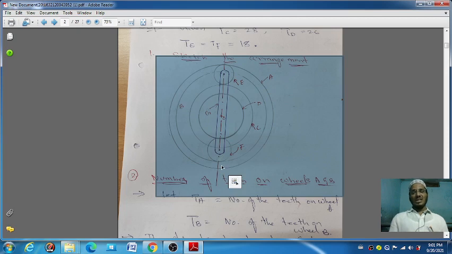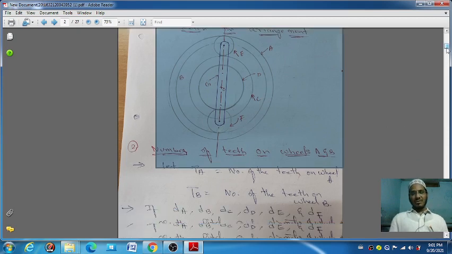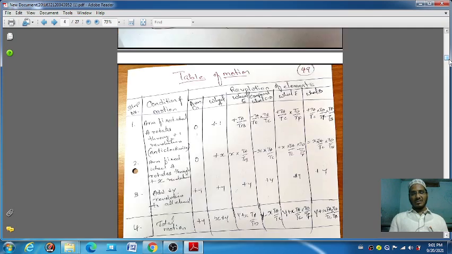Next TD by TF, due to gear F being connected to gear B and gear D. That's why the bigger gear TA by TF, again TD by TF, and the last is TF by TB.